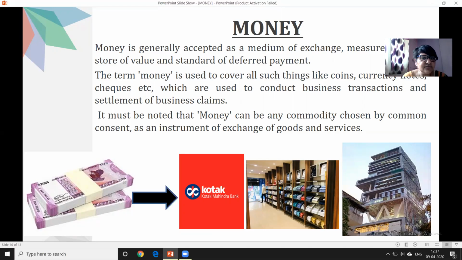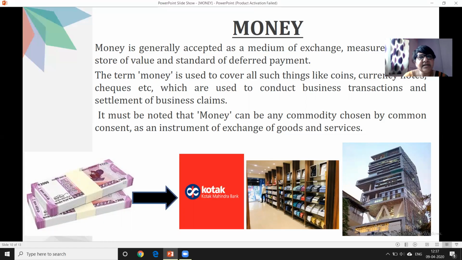Once again, I'll read it for you. Money is generally accepted as a medium of exchange. You know what a medium of exchange is: in return, you can get whichever goods you wanted. And it has a proper, common measure of value. And store of value it also has. And standard of deferred payment. All these four features money has, right? And jointly we can say this is the definition of money.